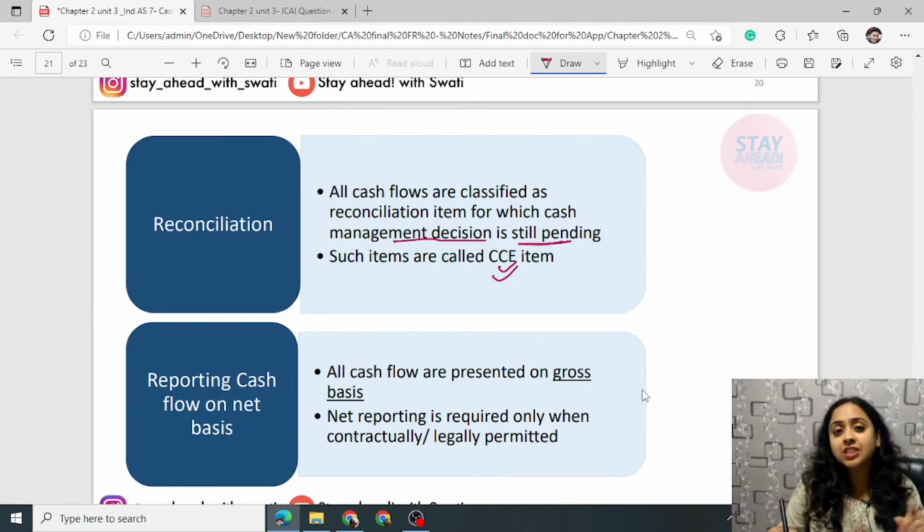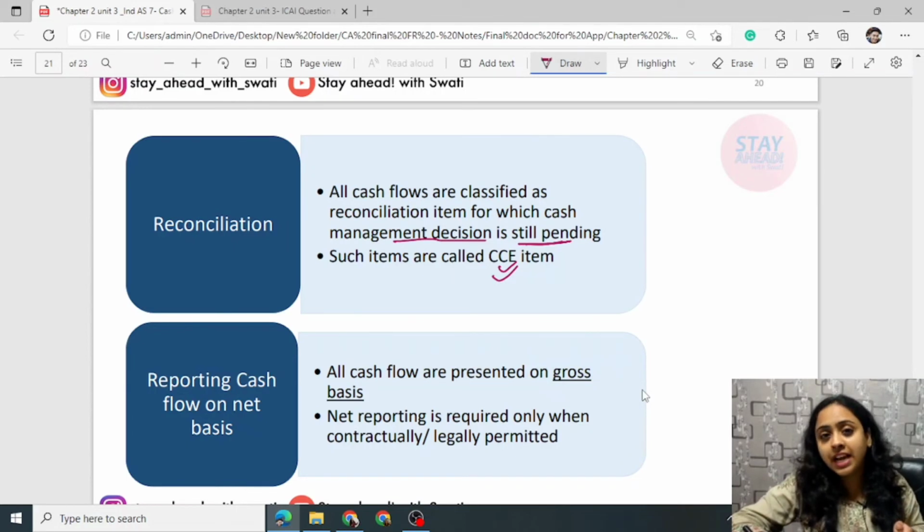It includes cash, bank balance, and the securities that are invested and can be encashed at any time. Even cash management, any inter transaction within CCE, is an intra transaction. For example, you withdrew 10,000 cash from bank, so bank will be deducted and cash will be added. But both are components of CCE itself.